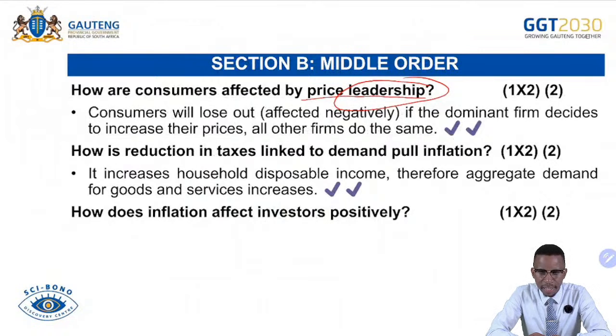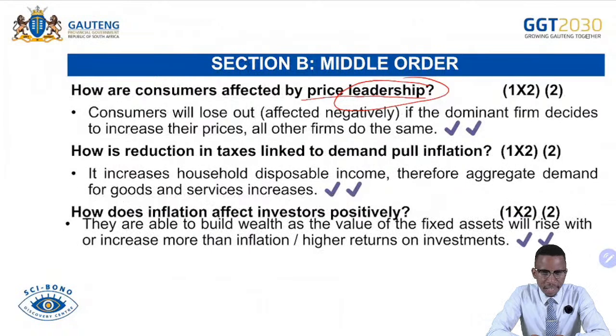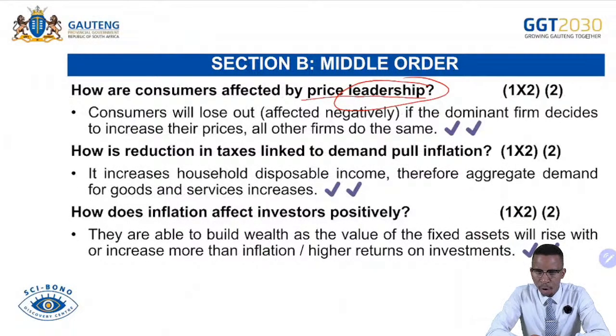How does inflation affect investors positively? If there's high inflation, how can that affect investors? Remember, investment can be done in two ways. There are those that invest in flexible nominal values and those that invest in fixed nominal values. For some people, if inflation increases, they yield greater returns on their investments. So let's check. They are able to build wealth as the value of the fixed asset will rise with or increase more than inflation, giving higher returns on investment. So investors will benefit because their investment will reap even more returns.